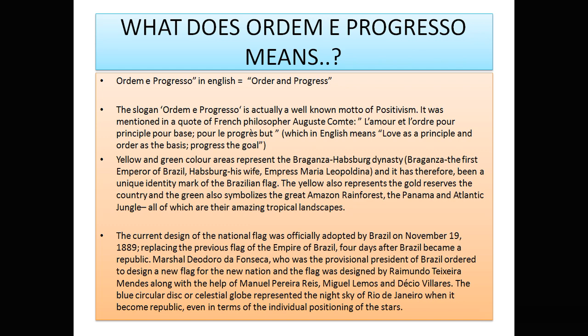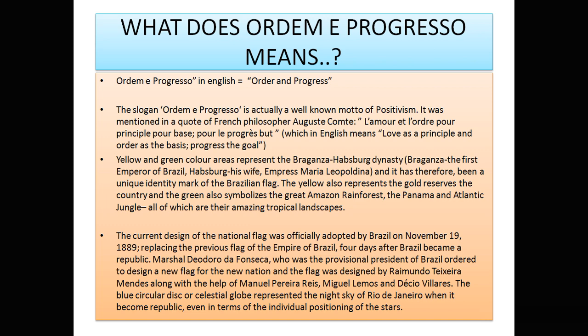The yellow also represents gold reserves, as we already saw, and the green represents the Amazon forest, the Pantanal, the Atlantic jungle, everything. The current design of the national flag was officially adopted by Brazil on November 19, 1889, replacing the previous flag of the Empire of Brazil, four days after Brazil became a republic.